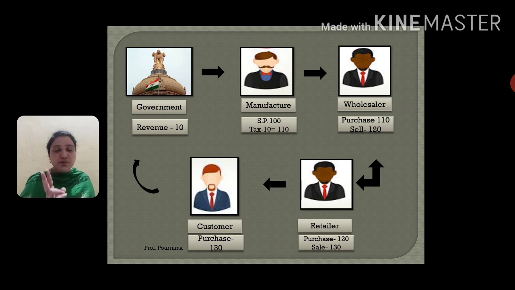This is the difference between direct and indirect taxes. Direct tax, the government will impose directly on a person. Indirect tax, again it is imposed on a person only, but indirectly. Indirect imposition is there. Okay, so direct tax has two parties, indirect tax has many parties. Okay, I hope you're clear with this concept, direct tax and indirect tax.